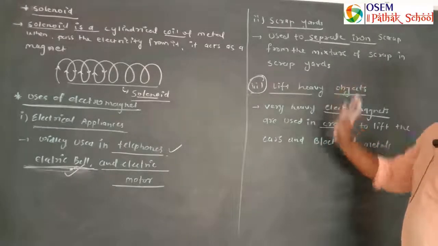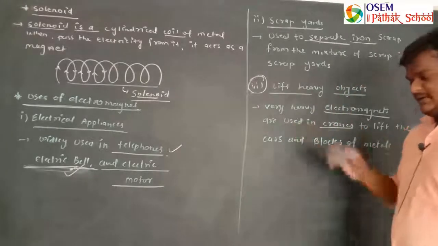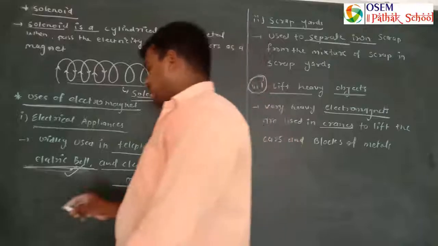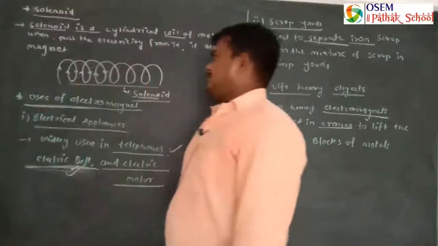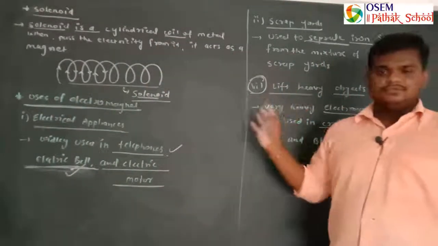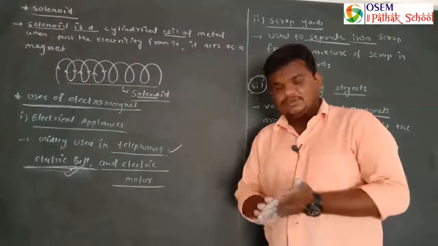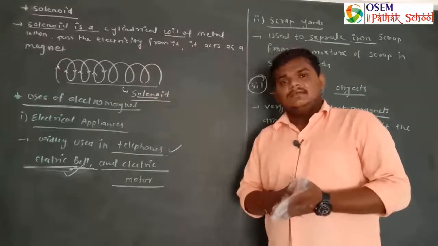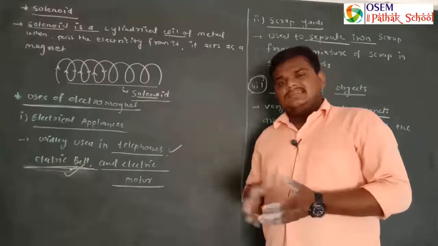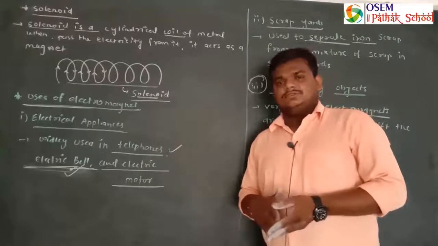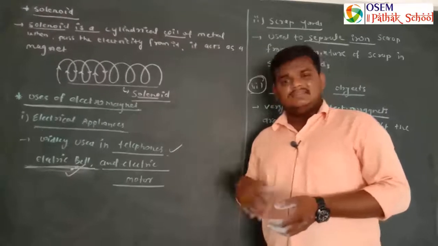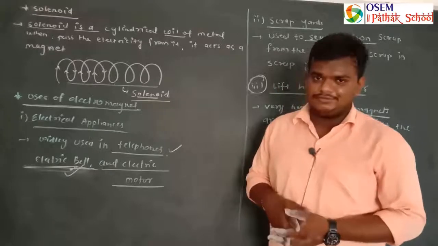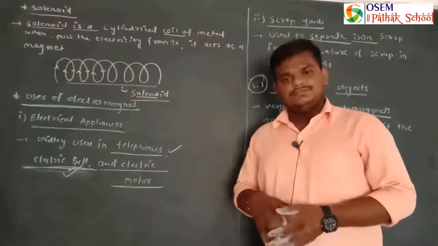At these 3 places electromagnets are used in our day-to-day life. So this is all over to you. In the next lecture we will learn about the electric bell and we will solve the exercise which is given in your textbook. In the next lecture this chapter will be over. Thank you.